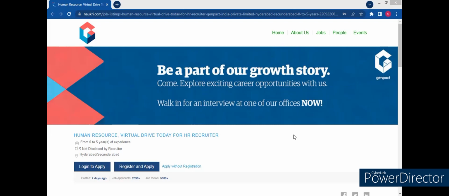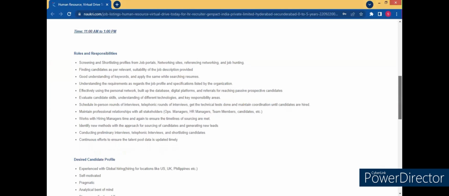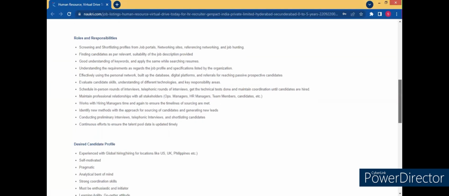So, people with 0 to 5 years of experience can apply. Salary is not disclosed. Let us see the job description. Roles and responsibilities: screening and shortlisting profiles from job portals. This you have learned; you can mention it in your resume. You have learned how to mention it, how to personalize it, and how to put it in the resume.